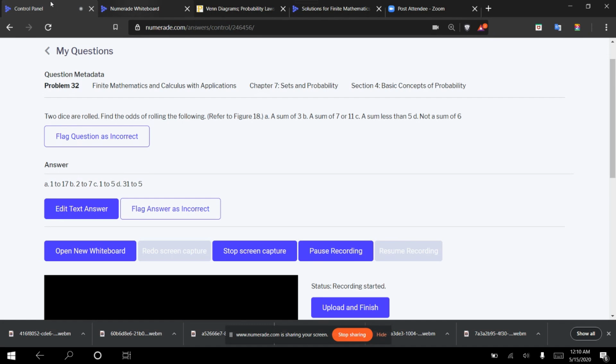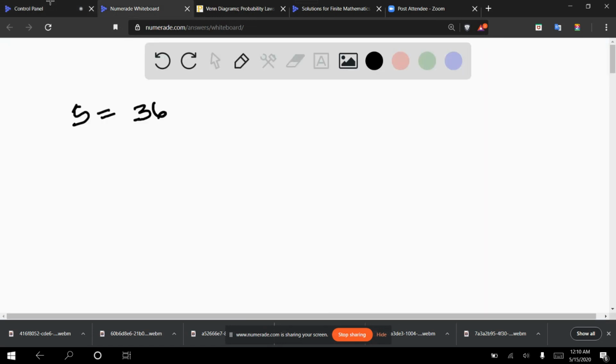And what we want is the first one, the odds in favor of the sum of 3. So we start by finding the probability of getting a 3. So the probability of getting a 3, there are 2 such cases out of 36 in which you obtain a 3. It's either you add 2 and 1 or 1 and 2. That's all. So it's 2 out of 36, which is as good as 1 out of 18.